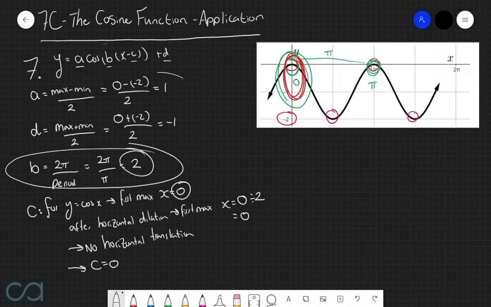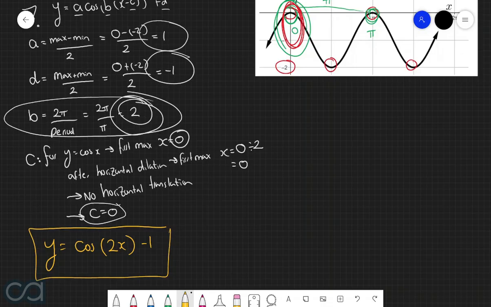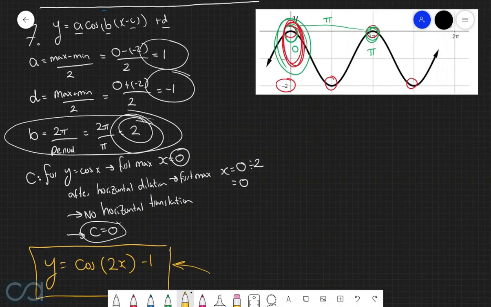So we found that a is equal to 1, b is equal to 2, c is equal to 0, and d is equal to negative 1. So let's substitute all these values into the general cosine function. Now, in order to double check this answer, let's use our graphics calculator to plot out the graph of our cosine function and make sure that it matches the original graph that we're given.